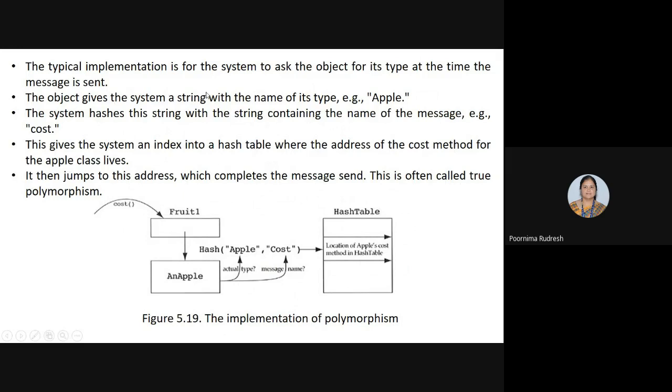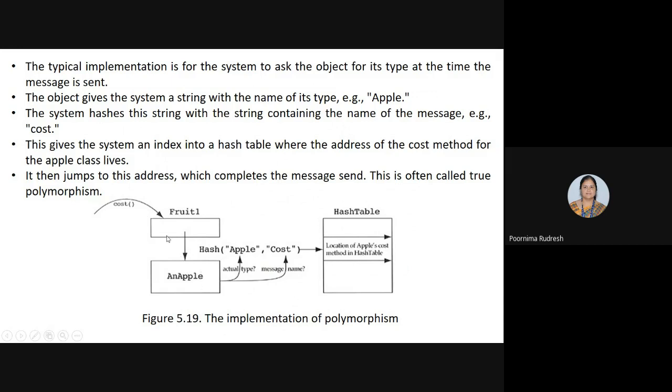So the implementation is for the system to ask the object for its type at the time the message is sent. See here, when the cost function is sent to the fruit, right there we are asking the type of the object. When we are sending the message, during that time itself we are asking the type of the object.